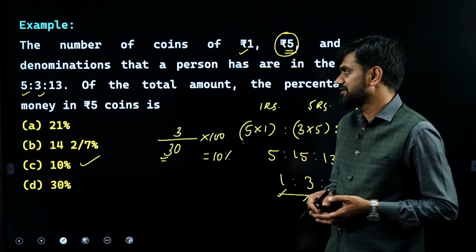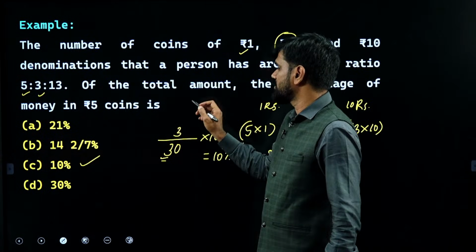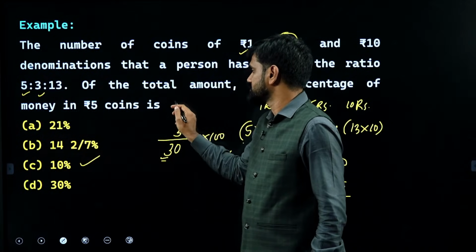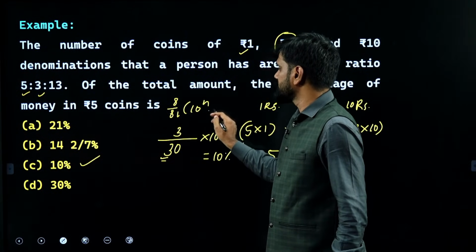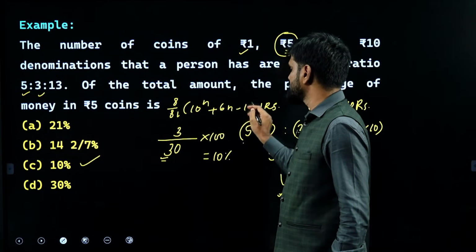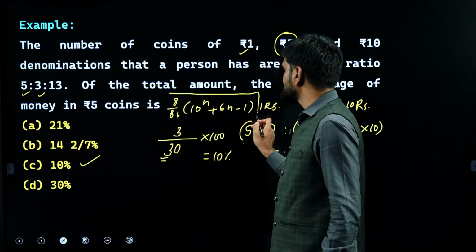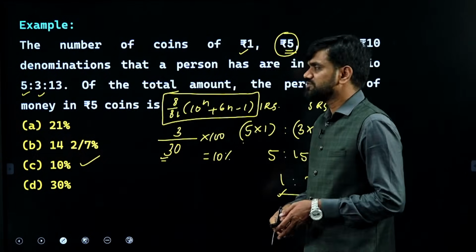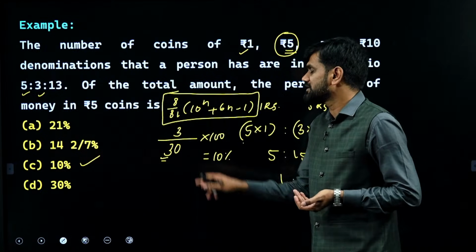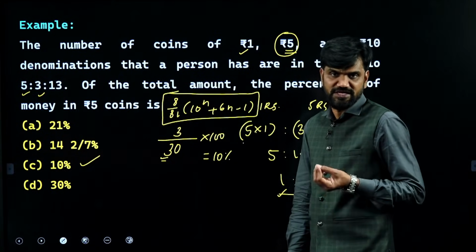Say suppose you are having the answer for a particular problem as some expression like this, 8 by 81 into 10 to the power of n plus 6n minus 1, something like this you have as an answer. This type of questions will never be given as numerical answer, because you won't have the option to enter expressions through keyboard in the exam.